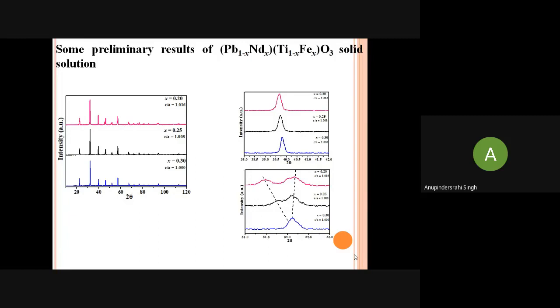So the phase which has the minimum energy will come into the picture, and that shows changes in the peaks. When we have the cubic structure, the peaks are singlets, and in the tetragonal there are splittings. It depends upon the nucleation and the growth and the free energy of the phase.